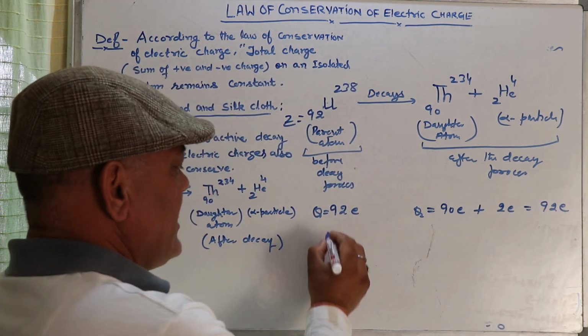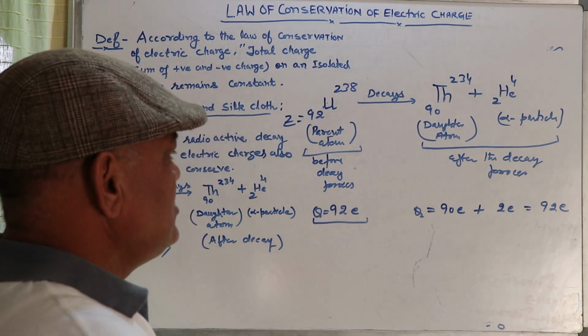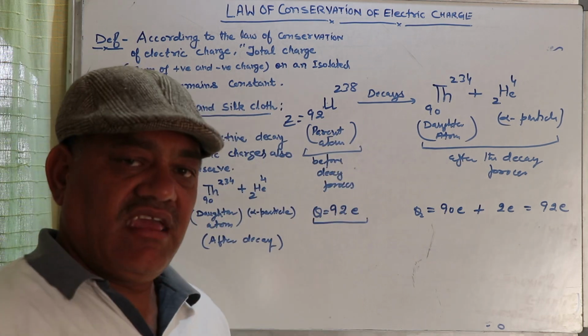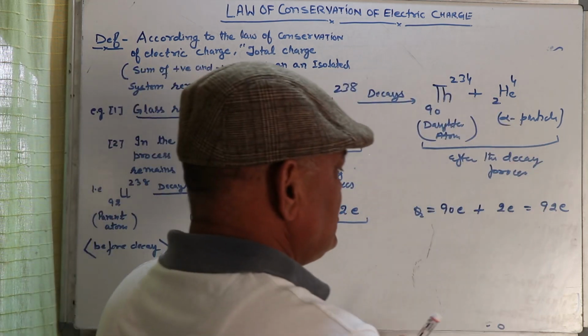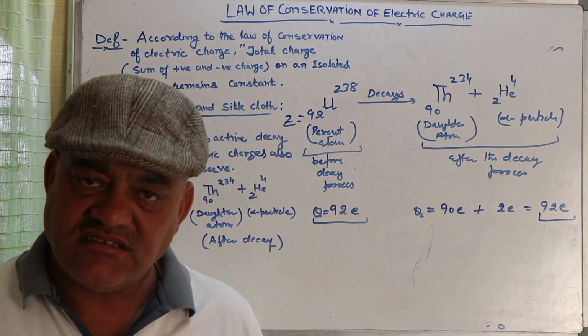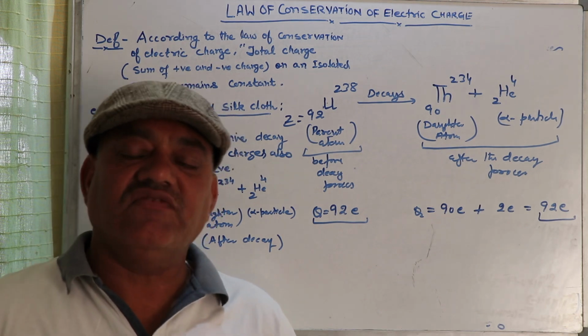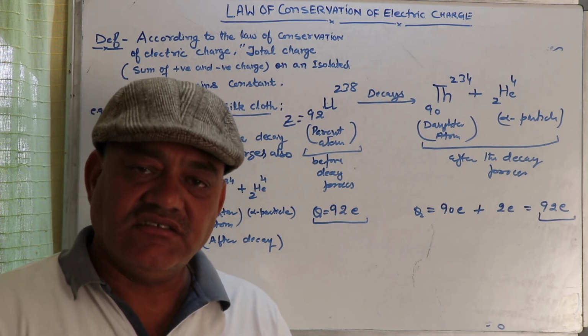Here we also find that the net charge before decay and the net charge after decay is constant. Hence this example also follows the law of conservation of electric charge.